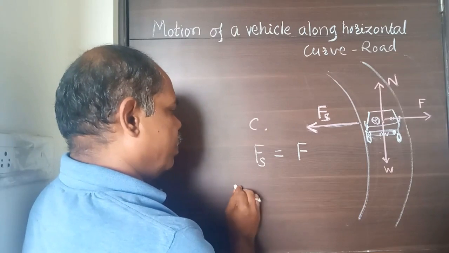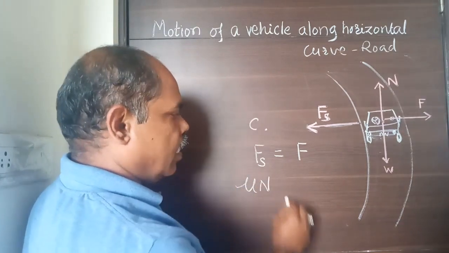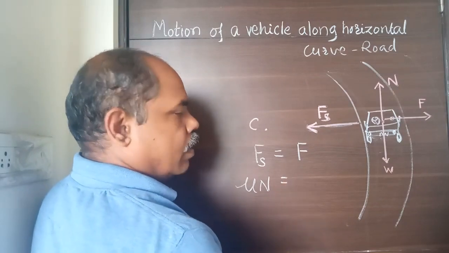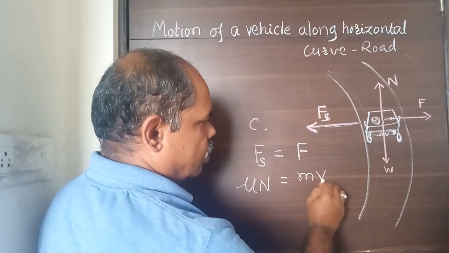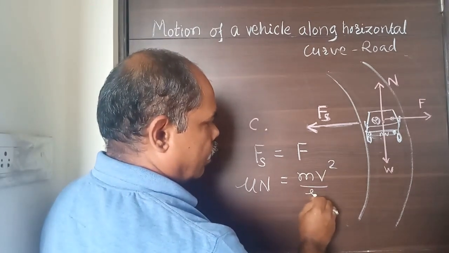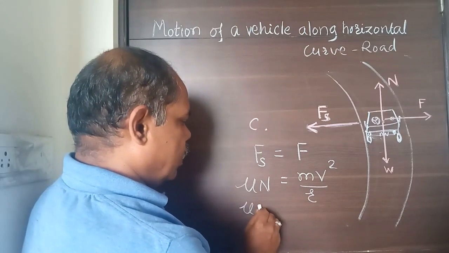Fs, force of friction, is nothing but mu into N, where N is the normal reaction, and the centrifugal force is nothing but mv square by r. N is nothing but mg.